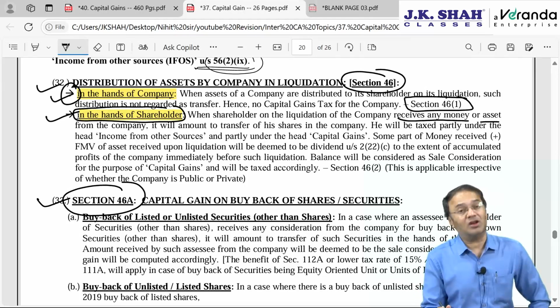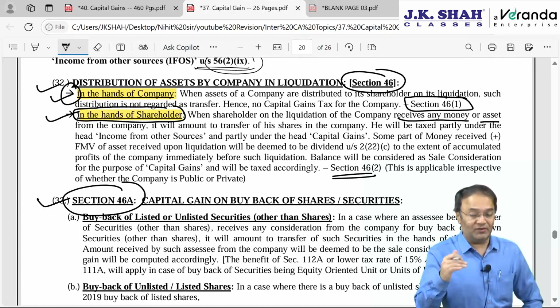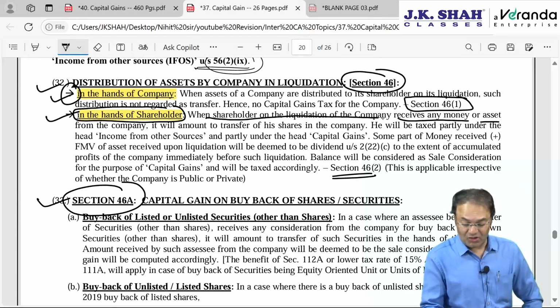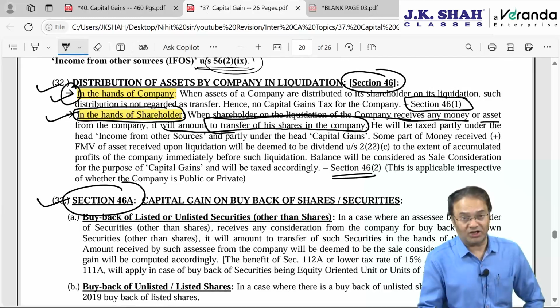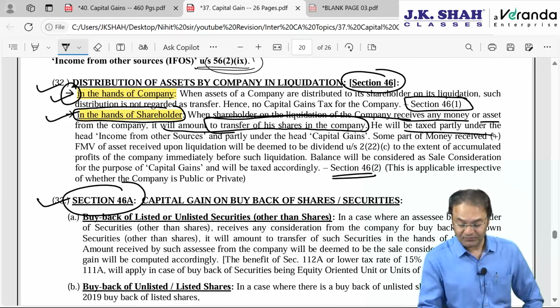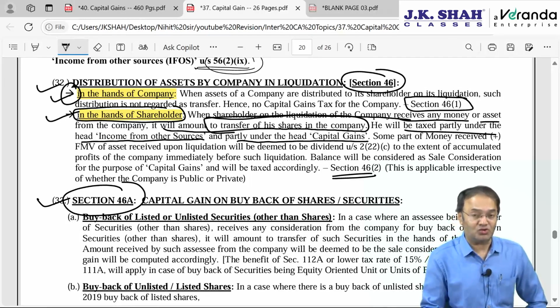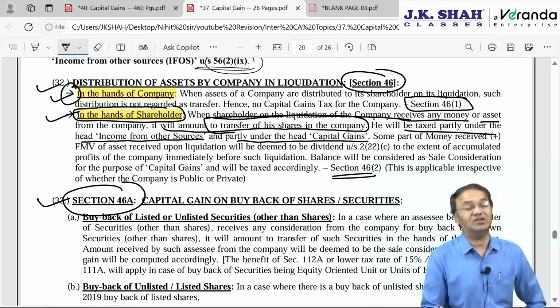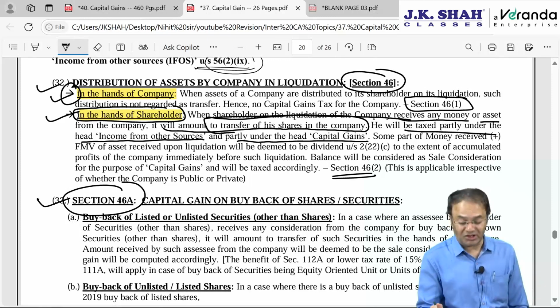However, for the shareholder, it will amount to transfer as per section 46 subsection 2. It will amount to transfer of shares in your hand. You have given away the shares. When the shareholder of a company in liquidation receives any money or asset from the company, it will amount to transfer of his shares in the company. And accordingly, there will be capital gain. It will be taxed partly under the head other sources and partly under the head capital gain. How much under the head other sources? Under the head other sources, it will be treated as a deemed dividend.